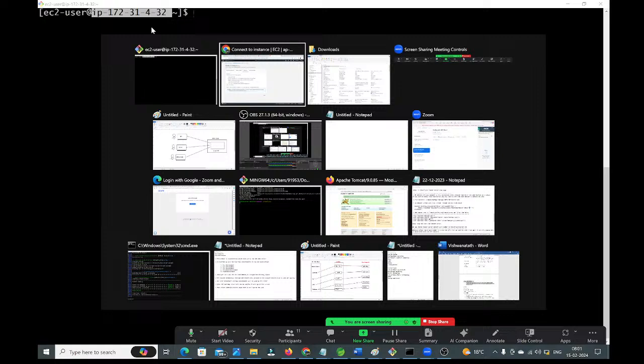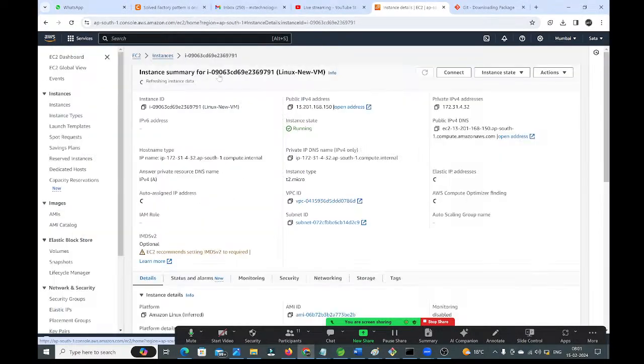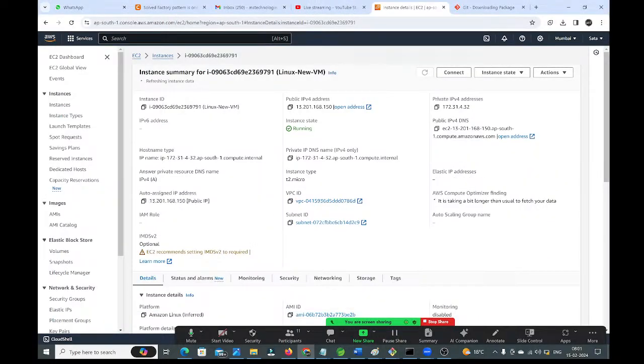Now, what are you getting? Observe carefully. EC2-user, and this is the IP address of your virtual machine. You can check. Go to that instance, guys, and here you can check the IP address. What is the IP address here? It is showing 172.31.4.32. Is it the same or not? 172.31.4.32 means you have connected to this virtual machine.